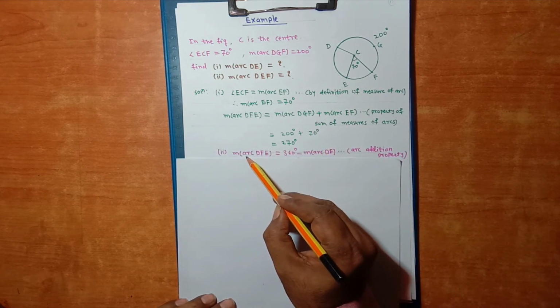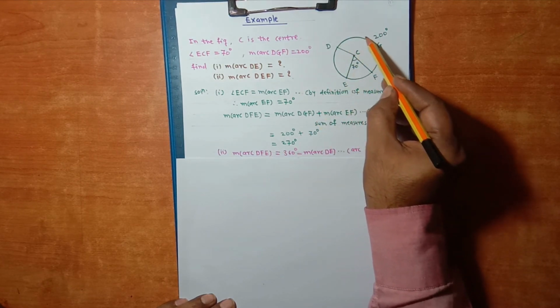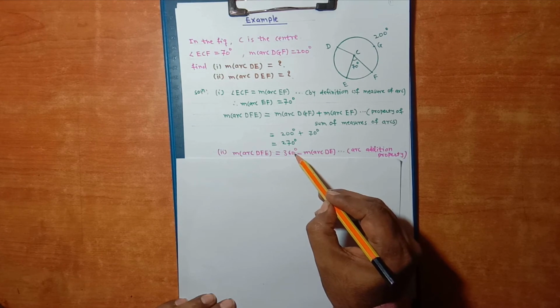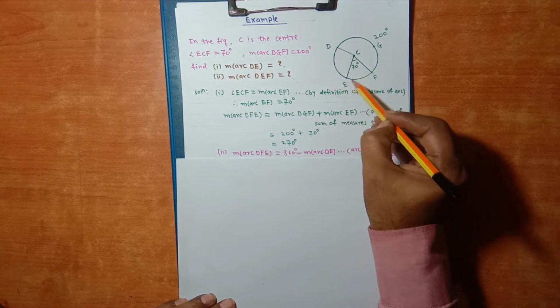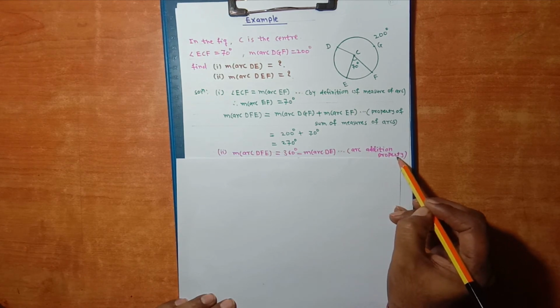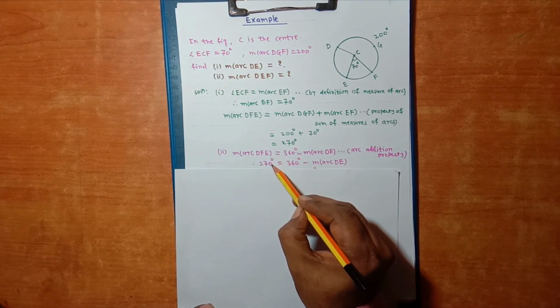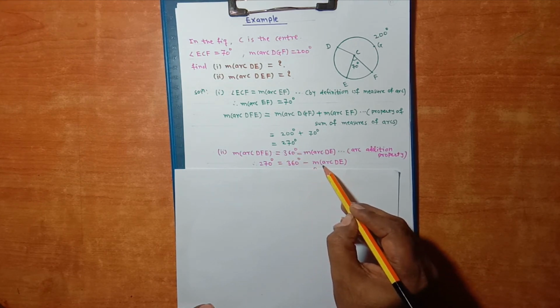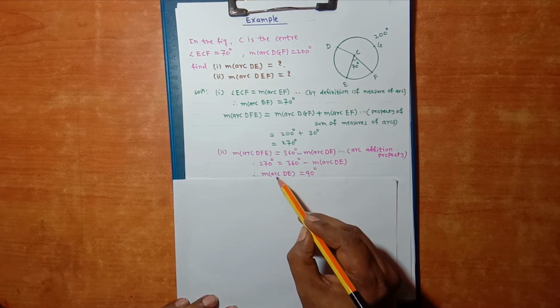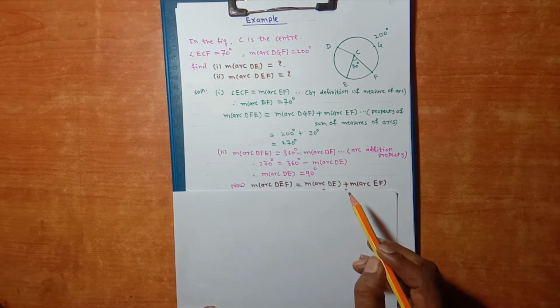Second sub question, measure of arc DFE is equal to 360 minus measure of arc DE. Arc addition property. Measure of arc DFE is 270, we have calculated just now, is equal to 360 minus measure of arc DE. Therefore measure of arc DE is equal to 90 degrees.